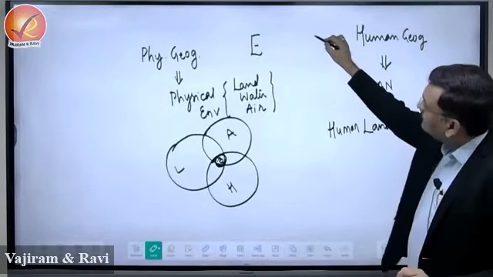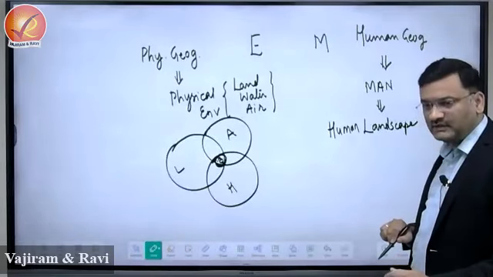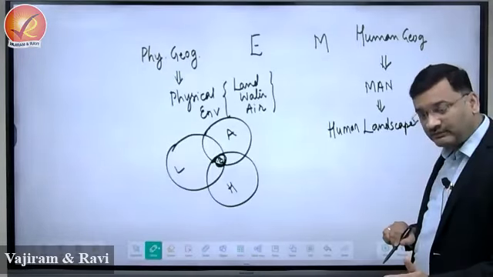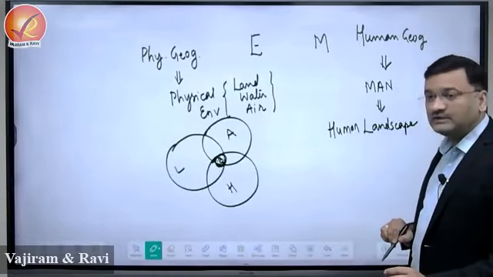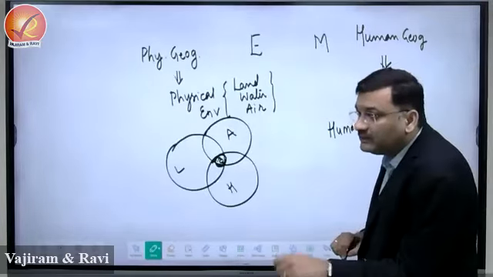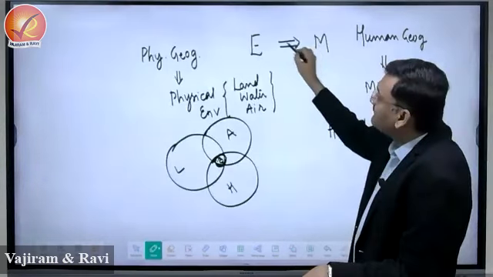So we'll write it as M. Human geography represents man and the ability of man to modify the natural environment, while physical geography represents the physical, non-living environment.